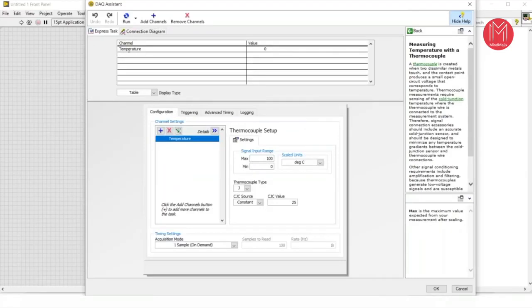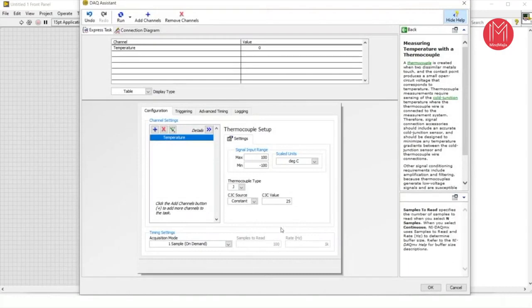Now click here. The channel name is temperature. Value is 0 right now. This one is our temperature sensor. Now the maximum input range is 100 and I am going to set the minimum input range to minus 100. Our unit will be degree centigrade and I am targeting the J-type thermocouple.